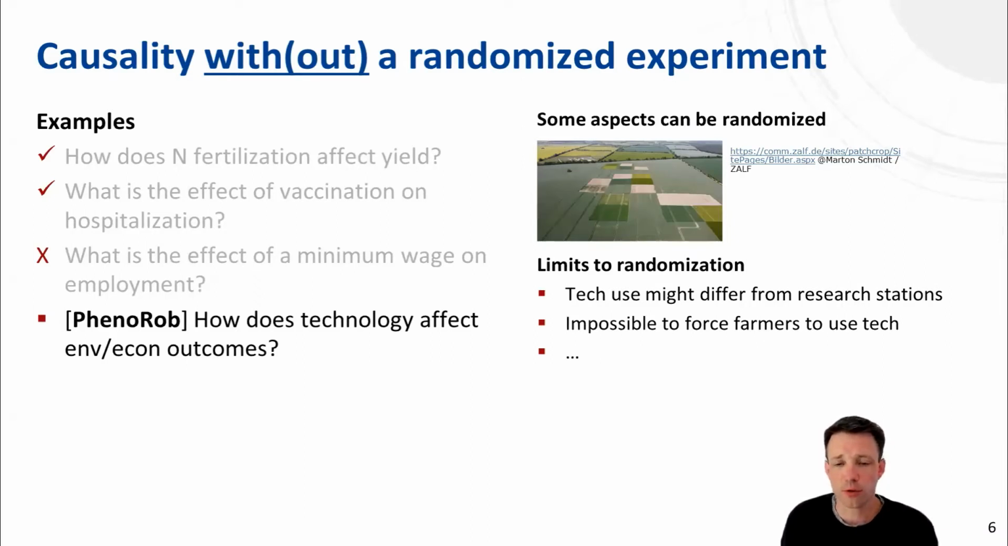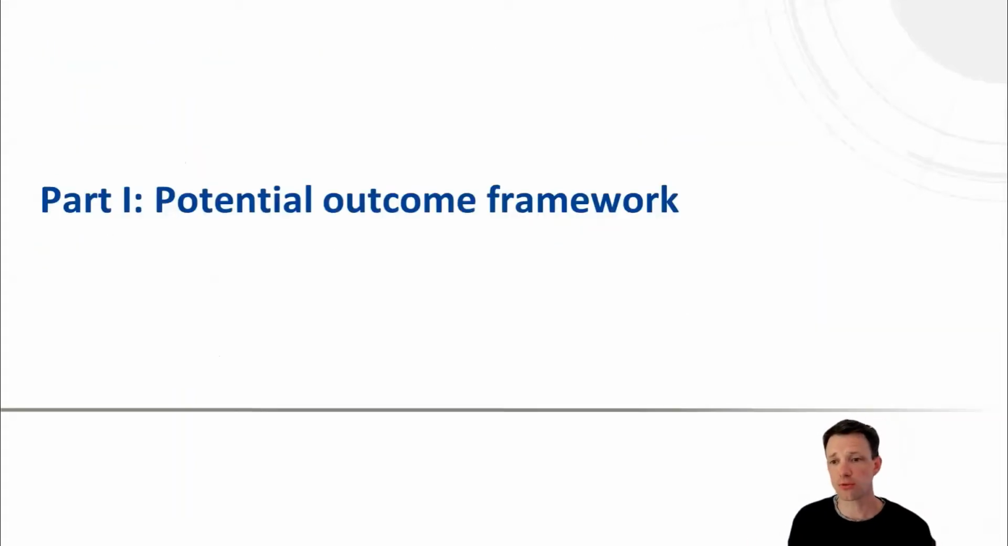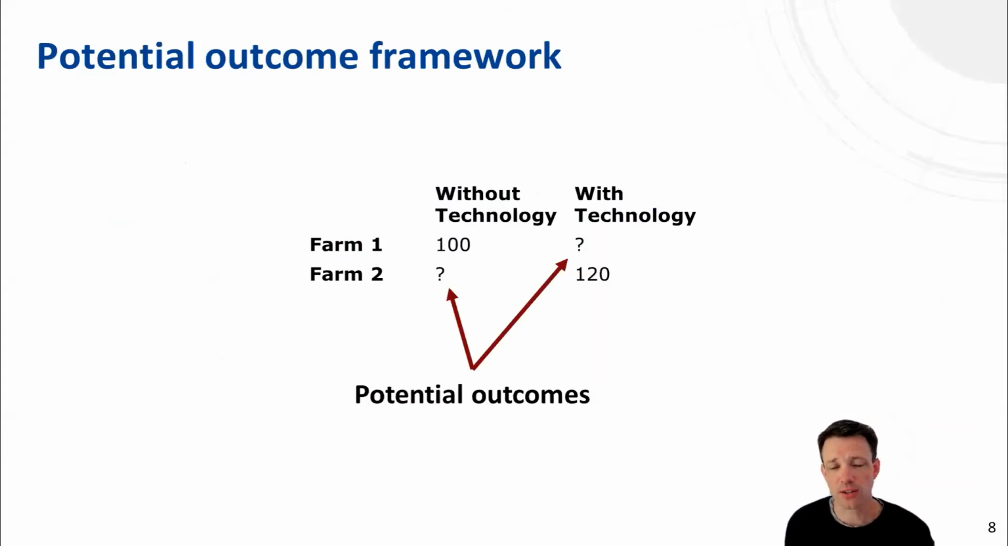So one important concept for answering causal questions without randomized experiments is the potential outcome framework, which I want to introduce next. And I would want to do that using a very simple example where we only have two farms, one farm with the technology and one farm without the technology. And we might record an outcome measure, let's say a biodiversity outcome defined in a certain way. And we are interested in determining the causal effect of that technology on this biodiversity measure. We observe that both farms perform differently.